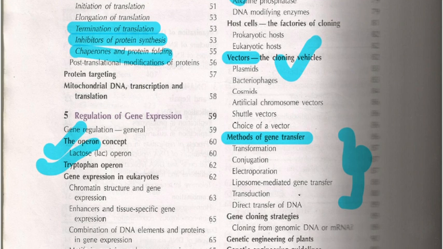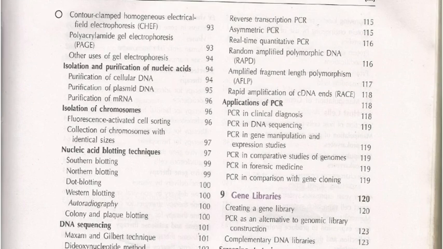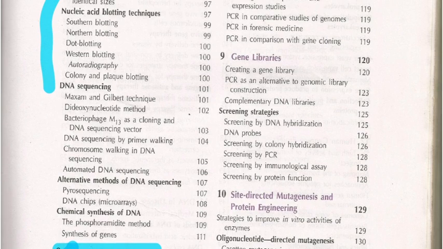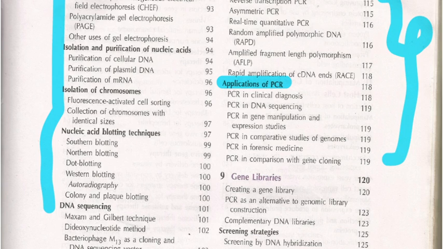We have gene transfer techniques, and genetic engineering is also given, and other techniques like analytical techniques. You can find the entire analytical techniques, starting from electrophoresis to DNA sequencing. We have everything, and you also have polymerase chain reaction as a separate unit itself. In that you can find the techniques used for PCR and also the variations of PCR. You need to study only about 10 to 20 pages, and here you can also find the applications of PCR. These things are highly important if you are planning to prepare now for this GATE Biotechnology paper.